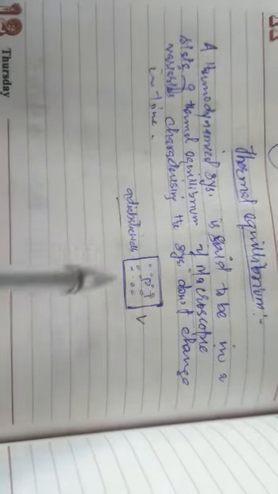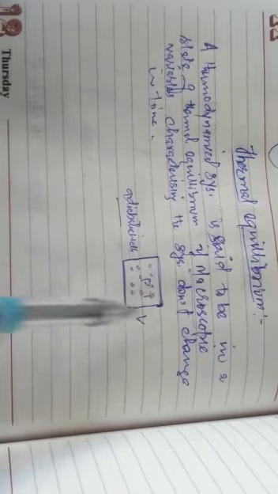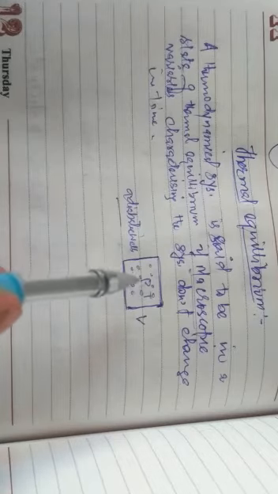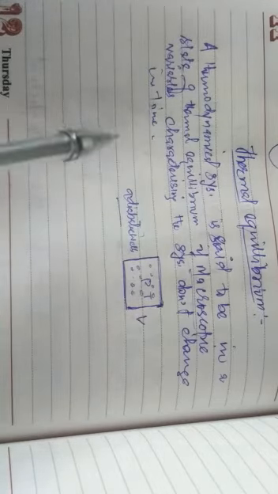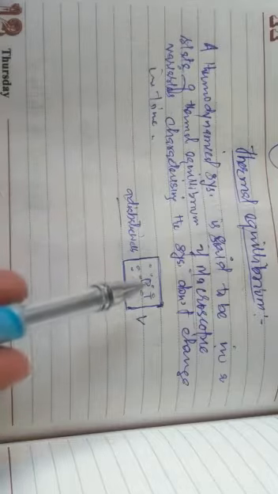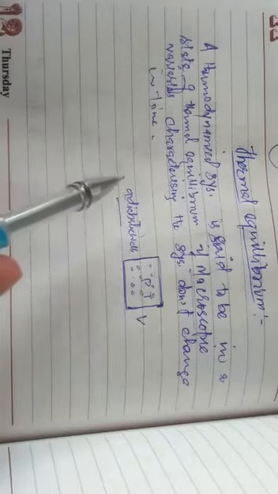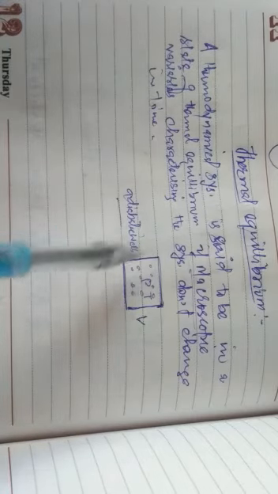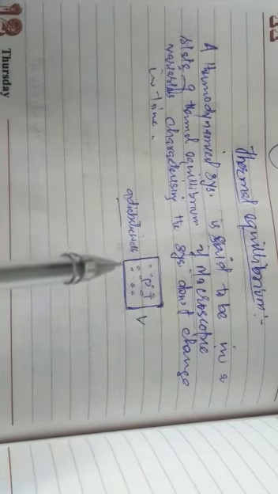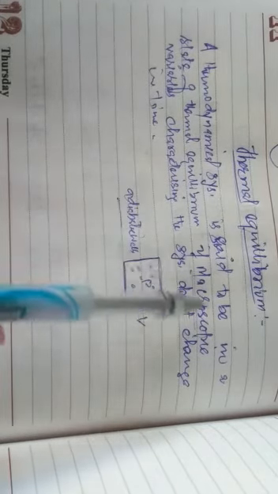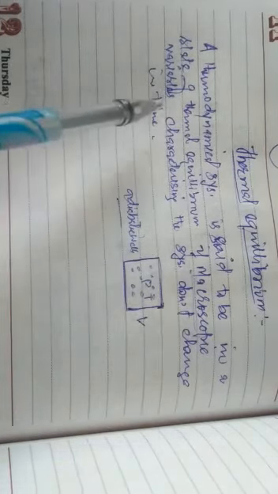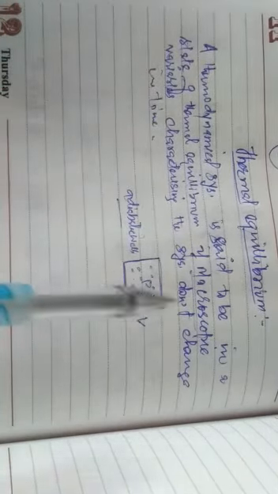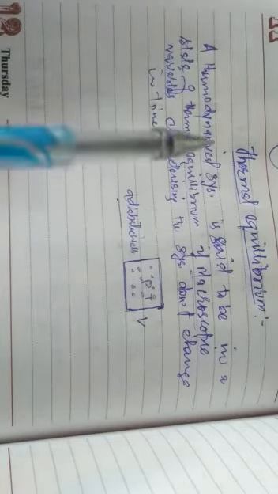So if for 1 hour there is no change in its pressure, temperature, volume, mass, or any other thermodynamical variable, we will say it is in thermal equilibrium with itself, because nothing is changing for 1 hour. But if after 1 hour there is a change, then we will say it is not in thermal equilibrium. So this is the thermal equilibrium of a system. Thermal equilibrium of a system takes place if the macroscopic variables characterizing the system, that is the pressure, the volume, the temperature, don't change in time.